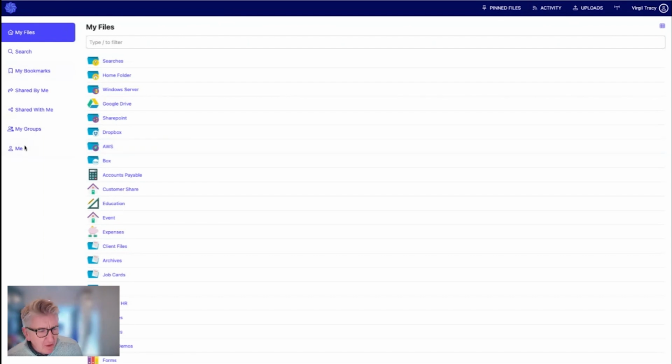Right, what does Foldr do? So what we're going to do is walk into an organization and talk to them about what they're doing. And in the traditional ECM world, we have to tell them they need to burn it all down and do it differently. Don't put your documents in SharePoint. Don't put your documents in Google Drive, or don't dump them in your Windows server. You've got to pick them up and put them in my document management platform. And again, from bitter experience, we're building objections to overcome in our own sales cycle.